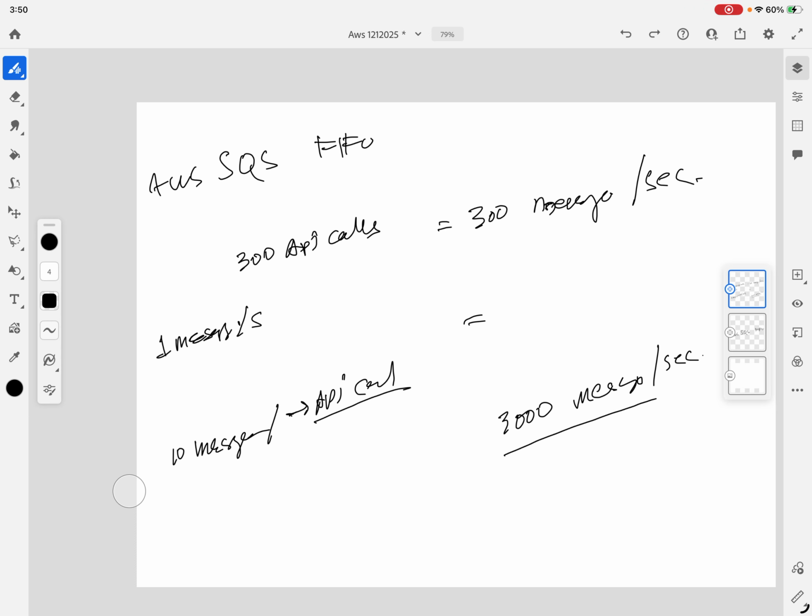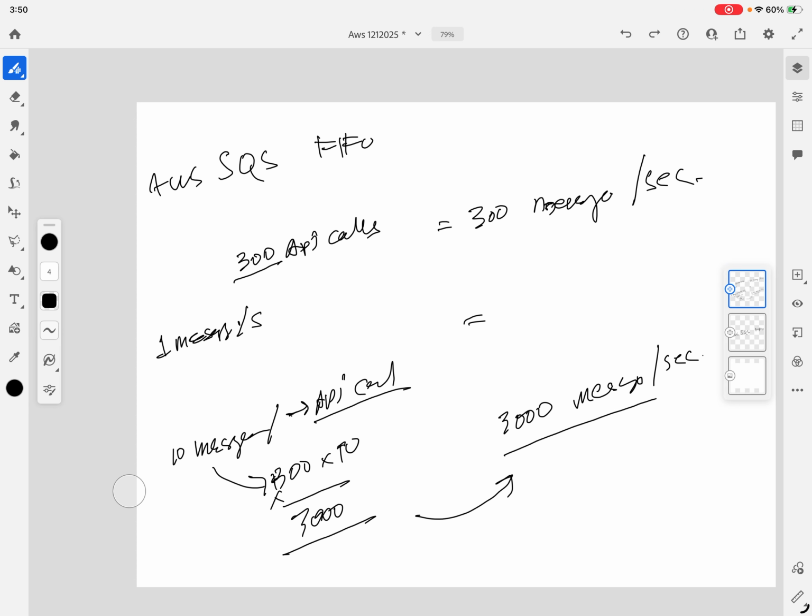So if there are 300 API calls, then you can process up to 3,000 messages per second, because 10 multiplied by 300 is 3,000. So that is the max, 3,000 messages per second.